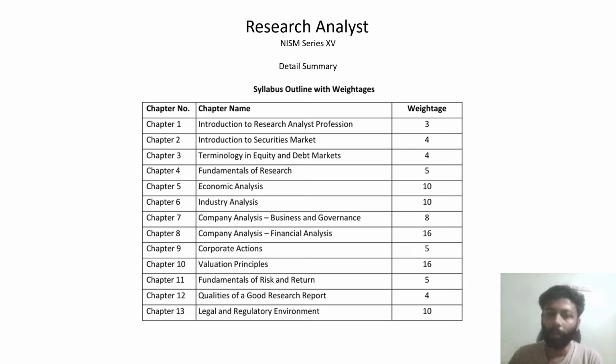So what are the main focus and key chapters for us to clear the examination? You should never forget about the EIC: economic, industry and company analysis. After that, the valuation chapter and the legal chapter. These are the 5 key chapters on which you have to focus more and more. In the valuation principle chapter, you will get some numerical questions that are easy to write.